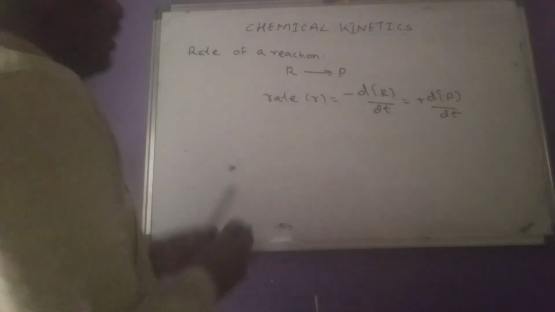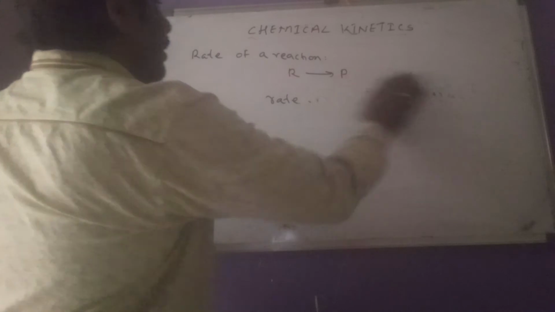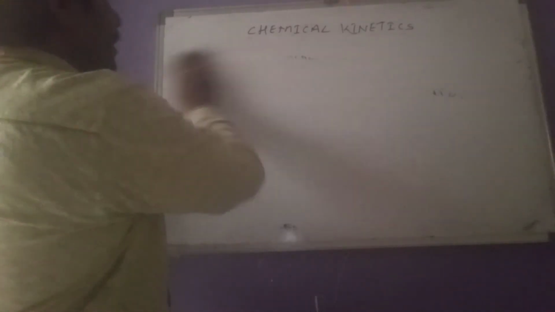And then for a general reaction, how to represent rate of reaction? Let us see.